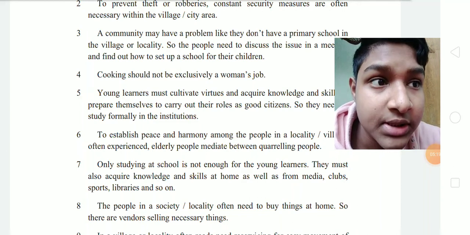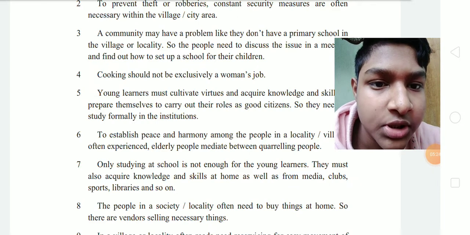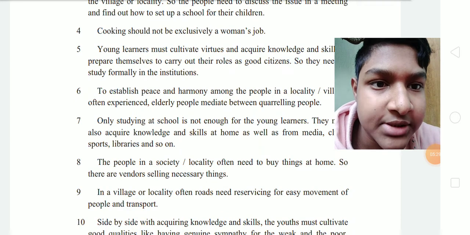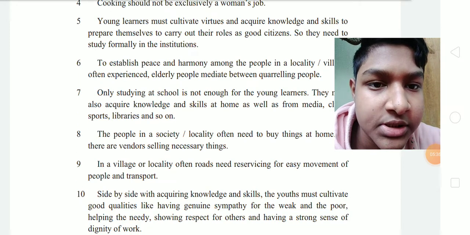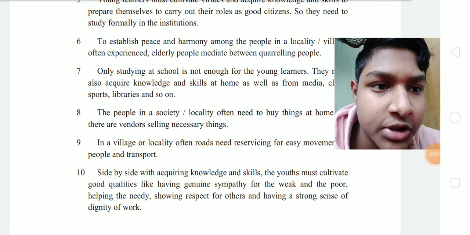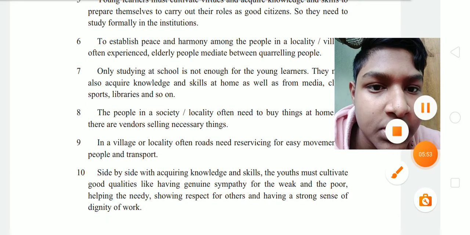Thus, the people in a society or locality often need to buy things at home, so there are vendors selling necessary things. In a village or locality, often roads need resurfacing for easy movement of people and transport. 10. Side by side with acquiring knowledge and skills, the youth must cultivate good qualities like having genuine sympathy for the weak and poor, helping the needy, showing respect for others, and having a strong sense of dignity of work.